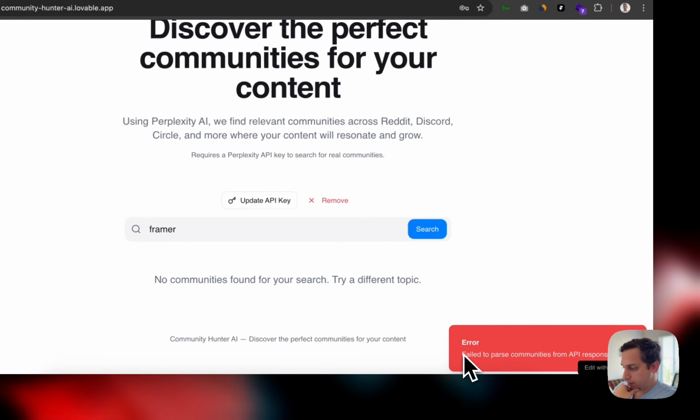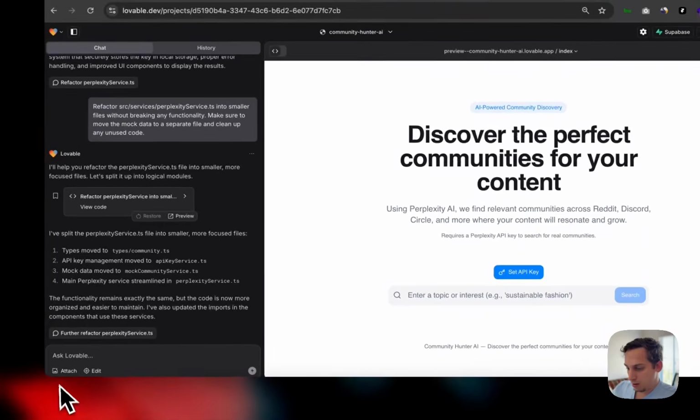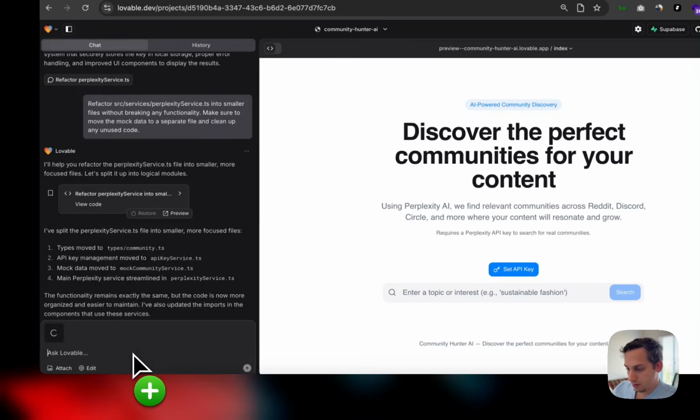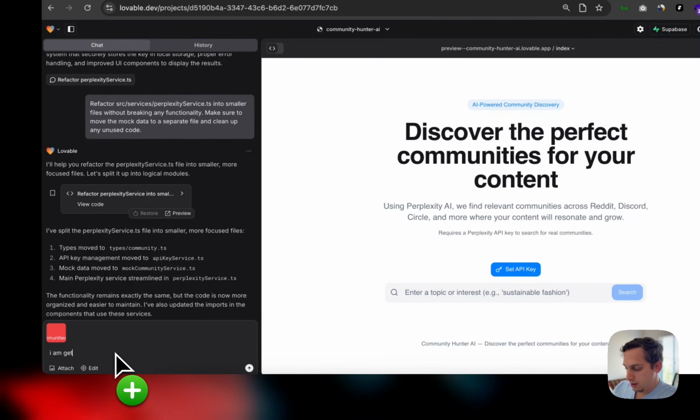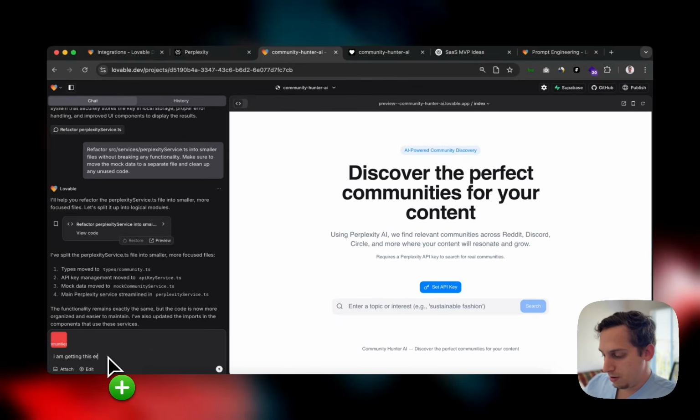Okay, so "fail to parse communities." Can I copy this? Or I can just get this, and I'm going to bring this here. I'm getting this error if I search for specific topics.